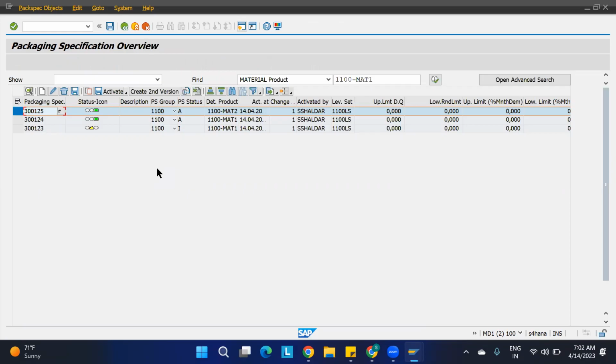Yeah. So here, how many packaging specifications can we create for one particular material? Oh, there will be so many. Okay, this packaging specification is there. No, this is one master data for us. Okay, so this packaging specification we need to upload.